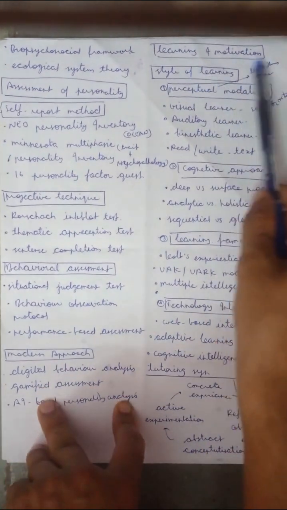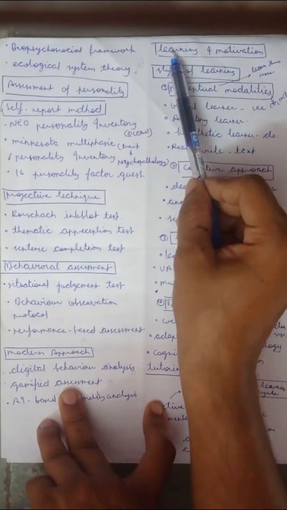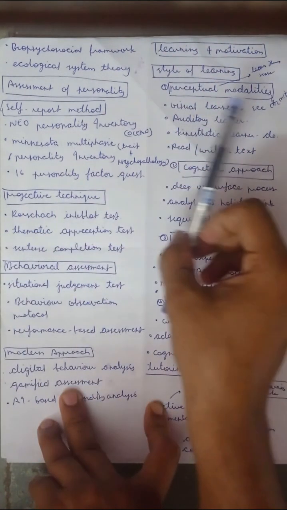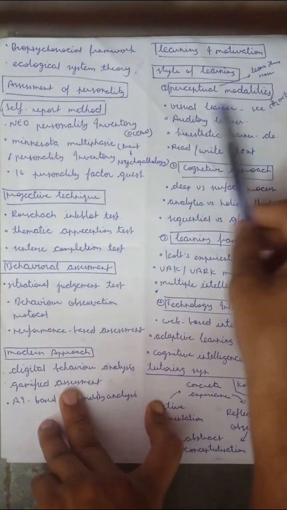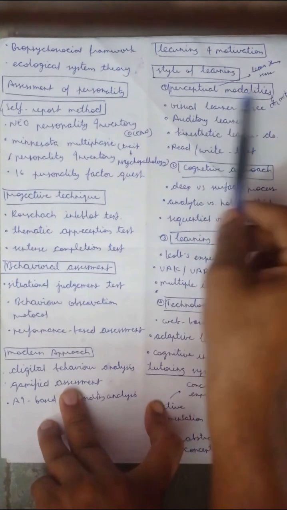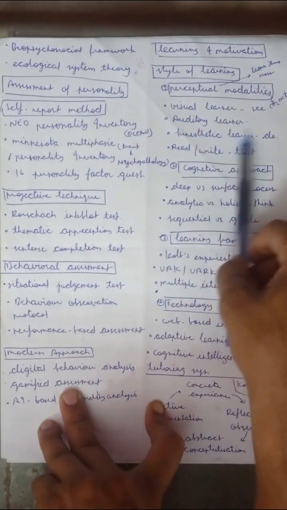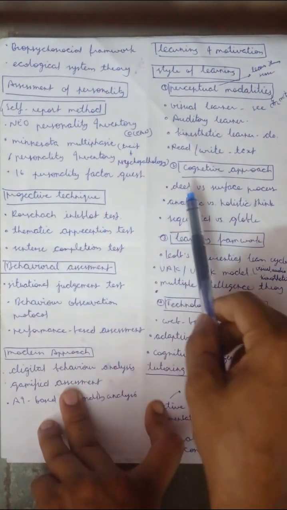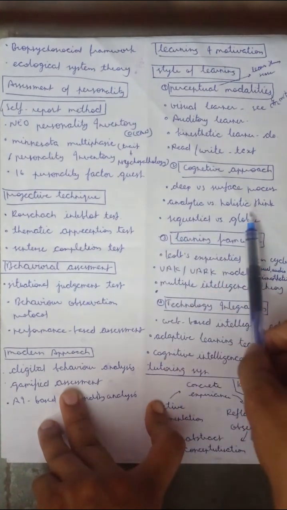Then learning and motivation. So style of learning. Learning is to learn something. Perceptual modalities means learning with the senses. Modality means styles. So perceptual modalities: visual learning by seeing, auditory learning by listening, and kinesthetic learning by doing. And read or write learning means learning by text. And the cognitive approach means deep versus surface processing, analytical versus holistic thinking, and sequential versus global thinking.